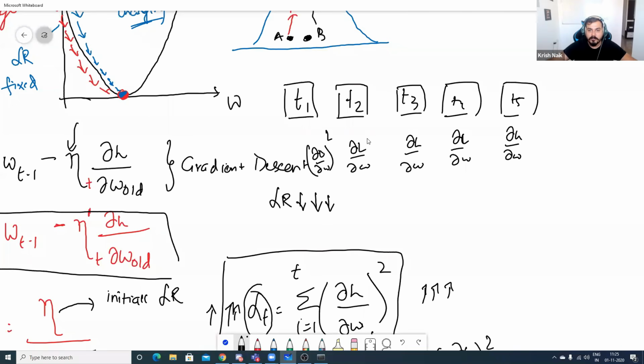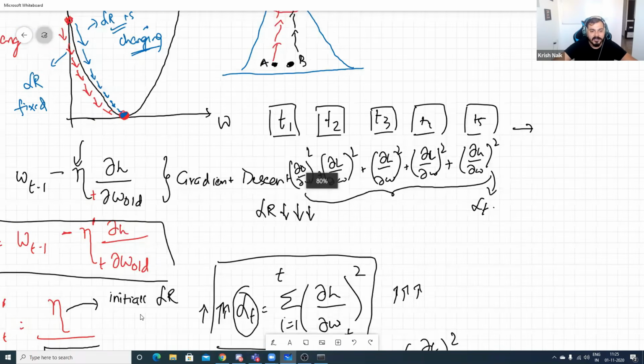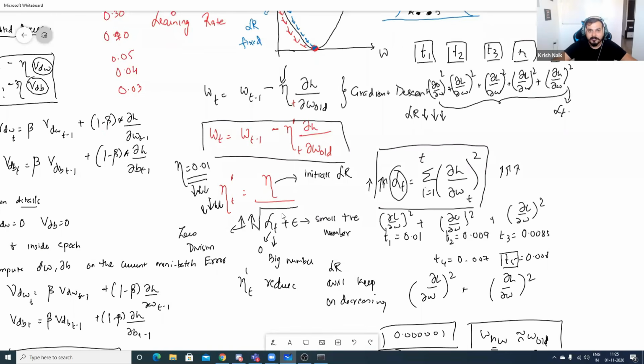We are doing the square and we are adding it, right? We are adding it. So when I add this whole value, this obviously will become a bigger value as the time iteration goes on, right? So this is nothing but my alpha t. And now when I'm dividing anything by alpha t, this will also be decreasing, right? I'm dividing it over here, right?